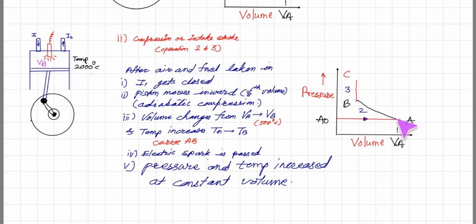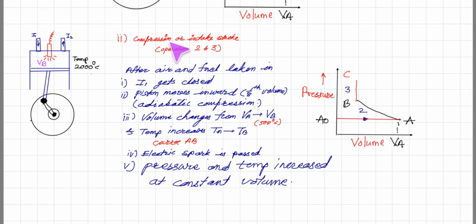That is, the piston is moved in the upward direction, so volume decreases and pressure increases. Temperature becomes 500 degrees Celsius, and at this moment the electric spark is passed, which burns the gas inside the cylinder. Suddenly, due to burning, the pressure and temperature increase at constant volume. That means all of a sudden, due to burning, pressure increases and temperature becomes 200 degrees Celsius. So this is the third operation.